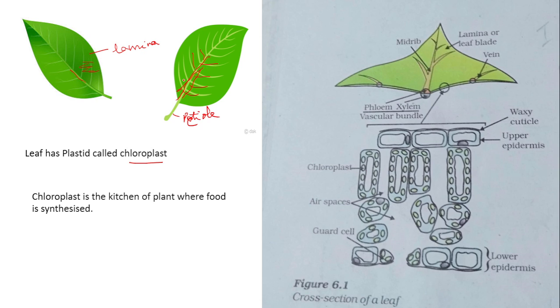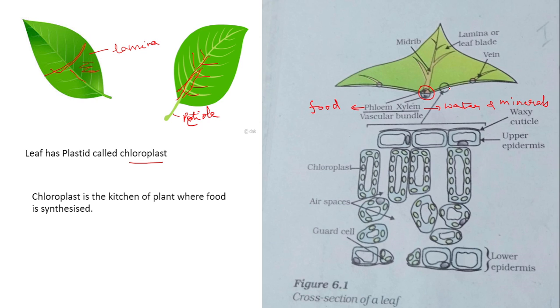For that we have to take a cross section of a leaf. Like this, the leaf is cut. Now after cutting the leaf, we can see the structure like this. In this region you can observe vascular bundles, that is xylem and phloem. Water and minerals are transported through xylem, and phloem, what does it transport? It transports food.